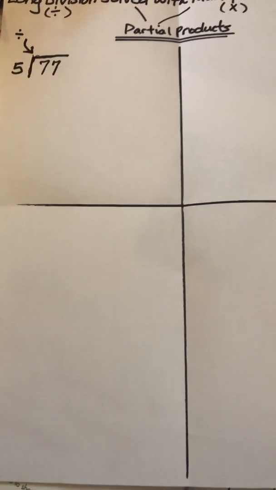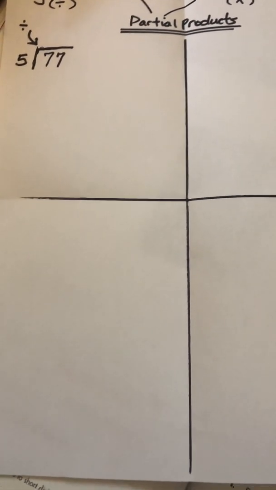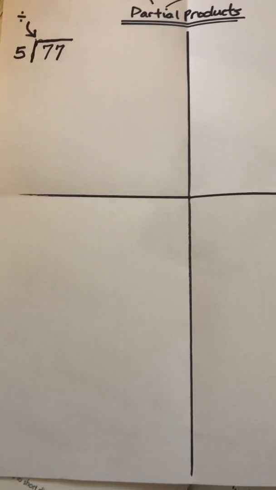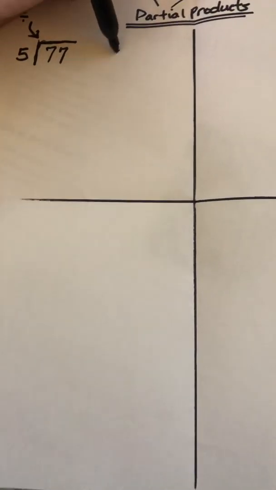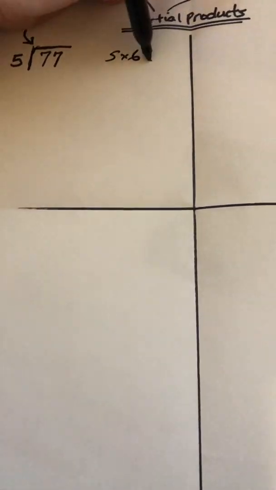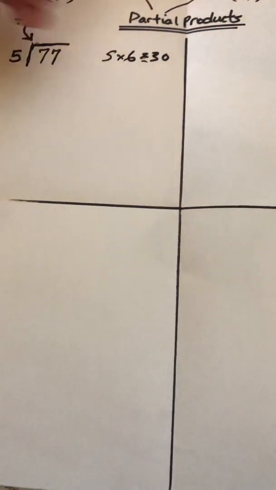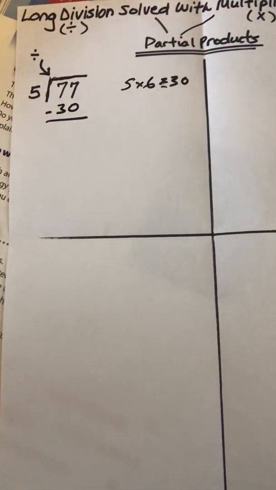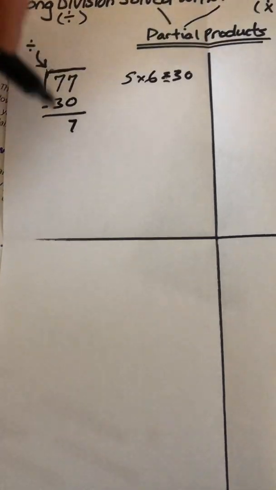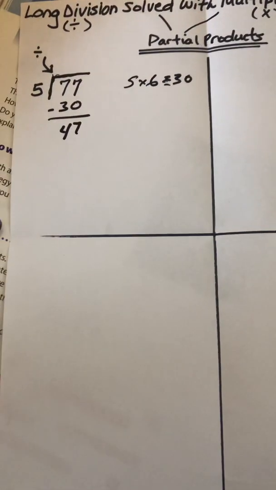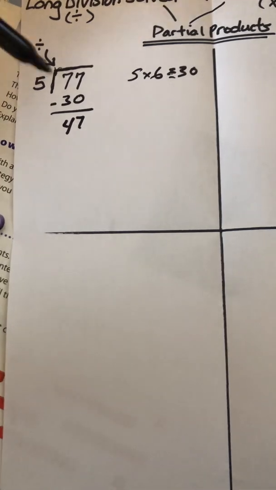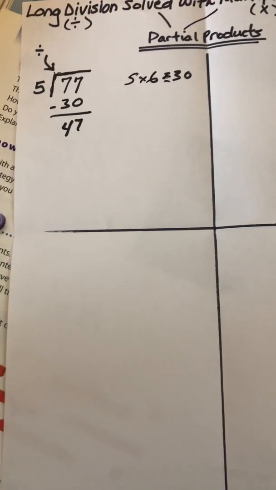You may not understand how to do 77 divided by 5, but you can use the multiplication facts that you do know. For example, if you know that 5 times 6 equals 30, well, then you can write down 30 below here and subtract it from the 77. 7 subtract 0 is 7. 7 subtract 3 is 4. So now we're not going to divide 77 by 5, we're going to divide 47 by 5.